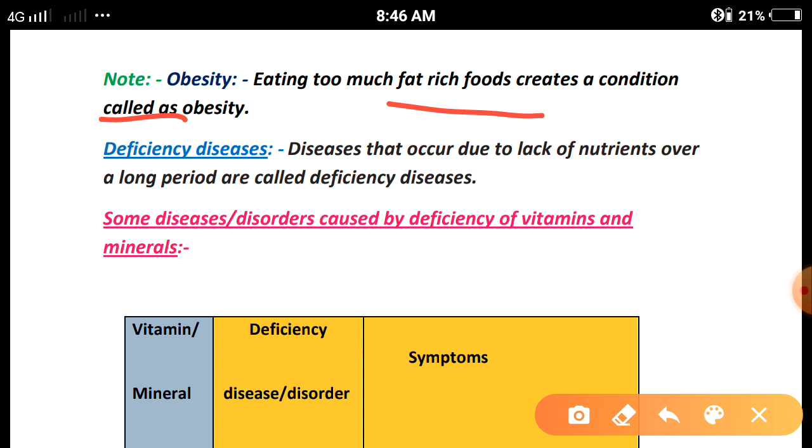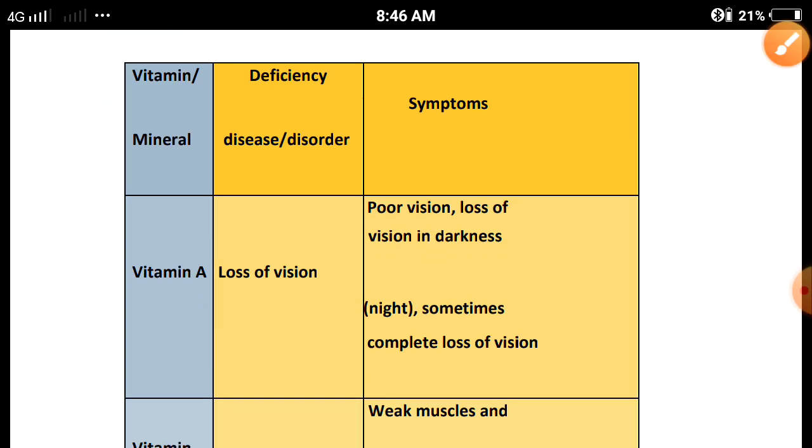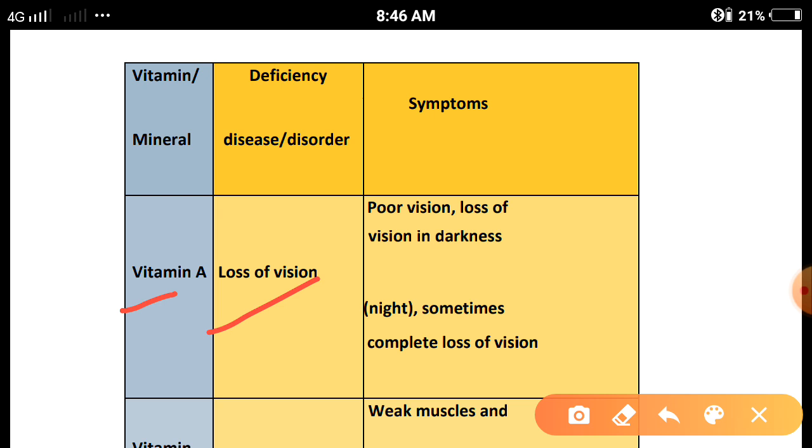Clear? Next, deficiency diseases. Diseases that occur due to the lack of nutrients over a long period are called deficiency diseases. It means due to the lack of a particular nutrient in our body, we will suffer from a particular disease. And what are the symptoms? A list is given. Here we will discuss vitamin and mineral deficiency diseases and symptoms. Vitamin A. Due to the lack of vitamin A, loss of vision occurs. Symptoms: poor vision, loss of vision in darkness at night, sometimes complete loss of vision. So these types of symptoms we can find due to the deficiency of vitamin A.